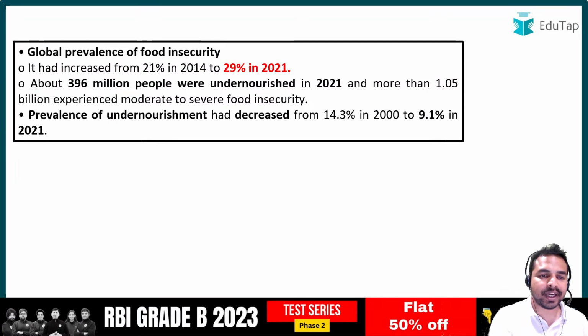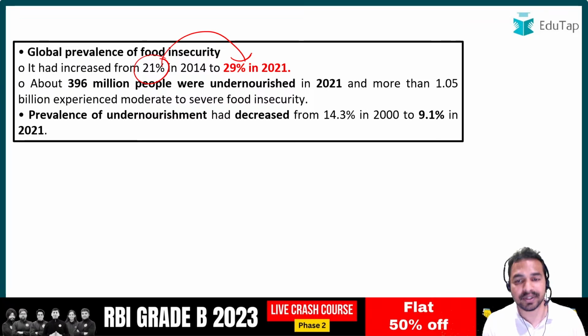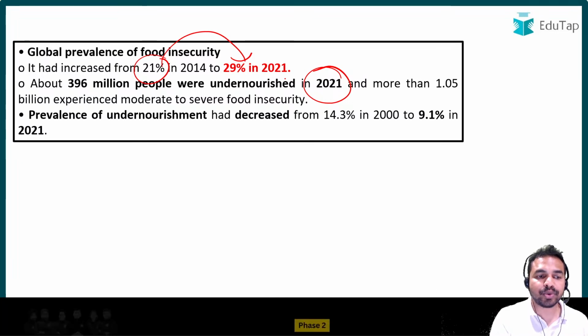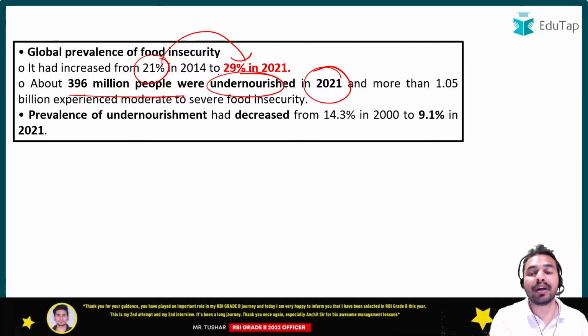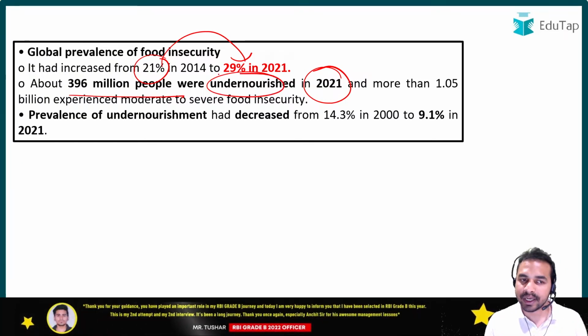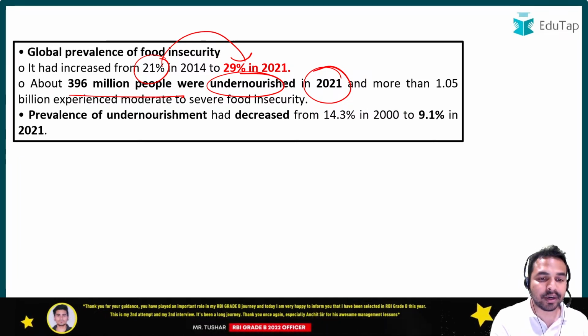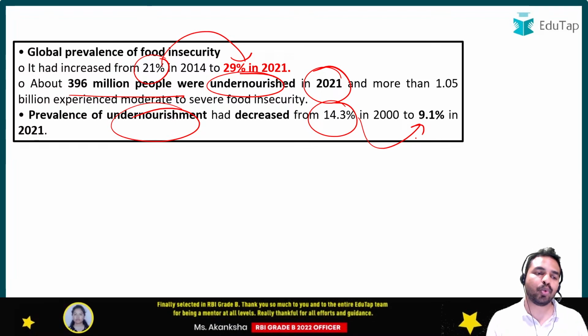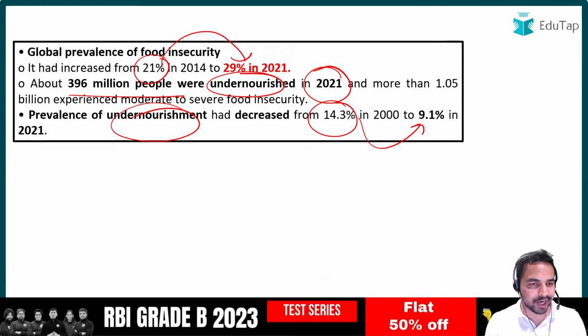So here you can see that it has increased from 21% to 29%. ठीक है जी. और जब हम बात करते हैं 2021 की, तो 396 million people were undernourished as per this report. और जब हम बात करते हैं prevalence of undernourishment, it has decreased from 14.3% to 9.1% in 2021. So that is the right answer for all of you. That is the right answer to this question.